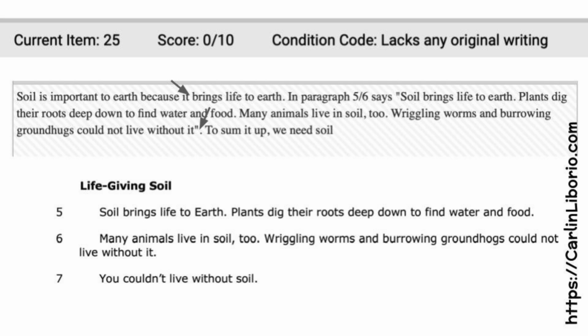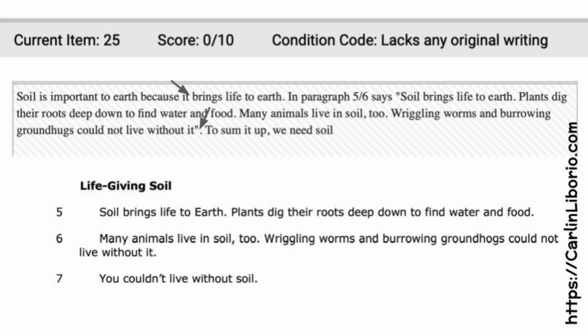Okay, so this is a student essay that got a 0, and at the top of the essay, you will notice it says lacks original writing. When the computer scores something and it gets flagged for lacking original writing, it goes to a human. This is what the student wrote: soil is important to the Earth because it brings life to Earth.